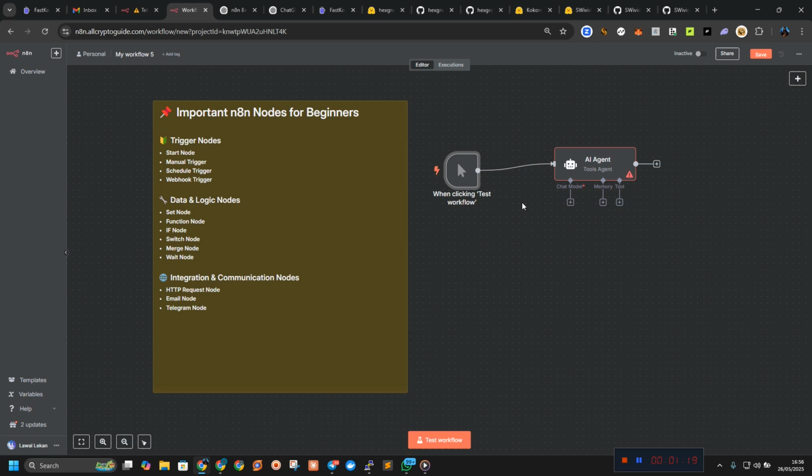Think of it as a testing ground. You connect other nodes to it, and it executes. It is simple and helpful. So this is what we call the start node.